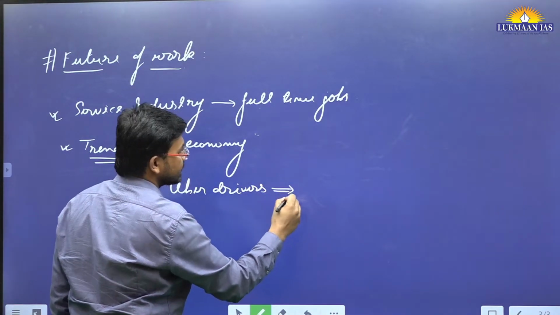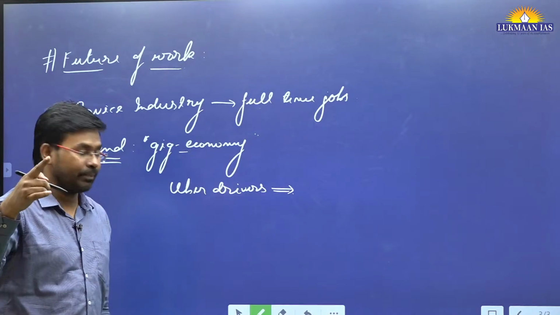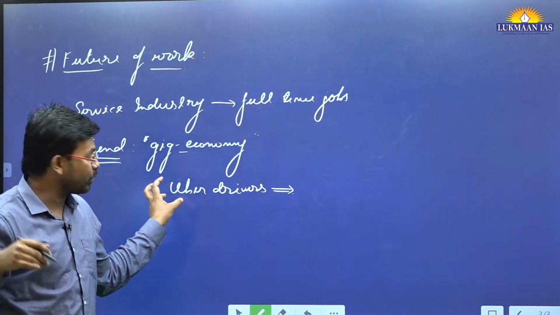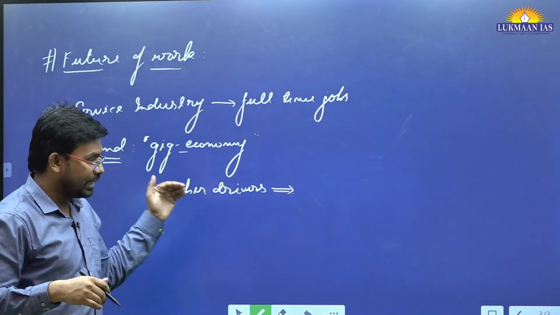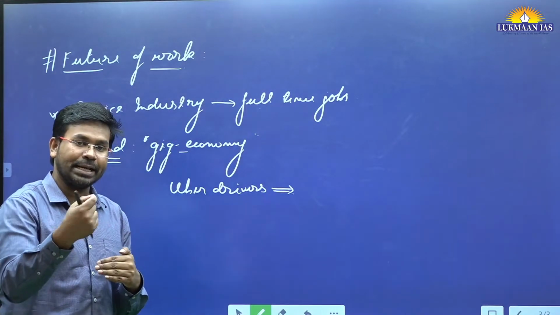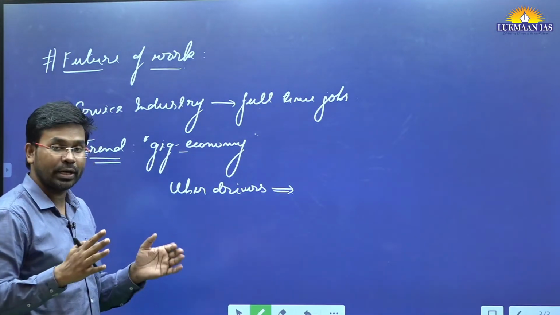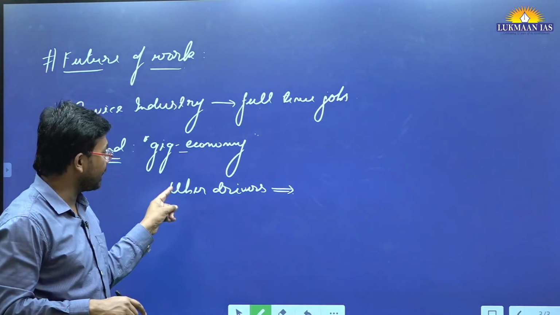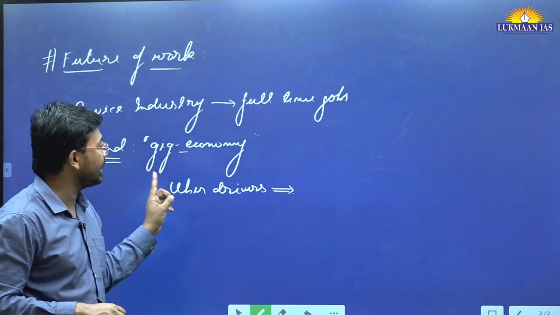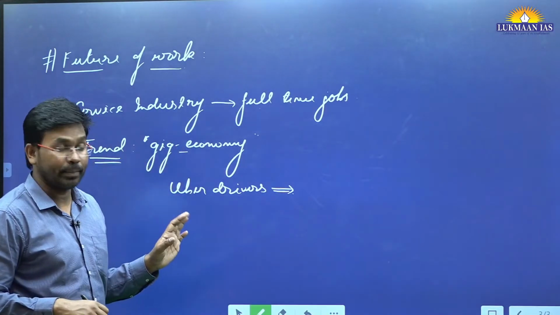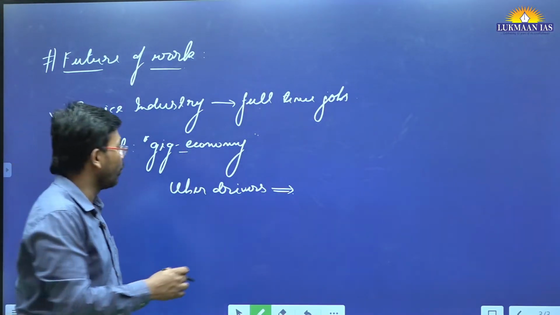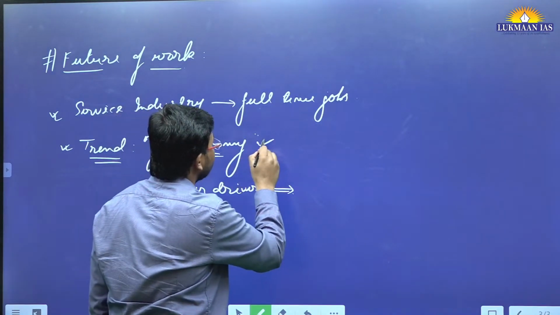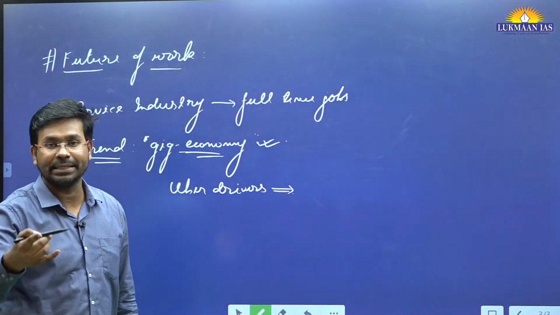They are just connected with Uber or Ola, which are known as platform aggregators. They are driving and getting paid for a short term. They do not have any social security. They are working day and night, and this is known as the gig economy. So the pattern that is emerging in the global economy is the gig economy.